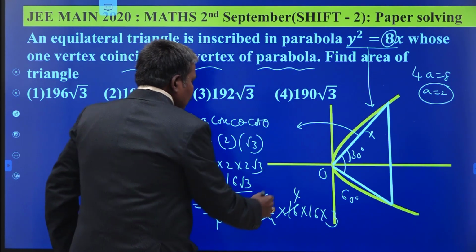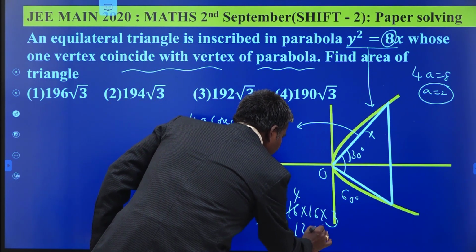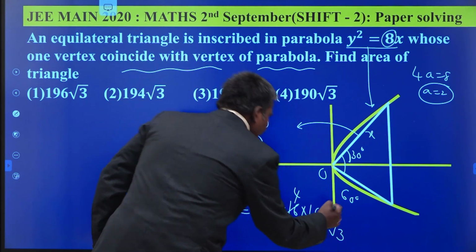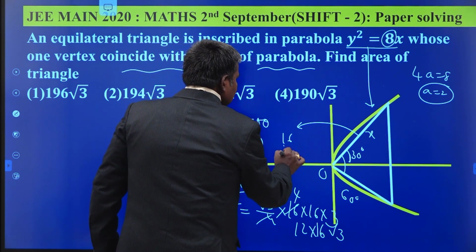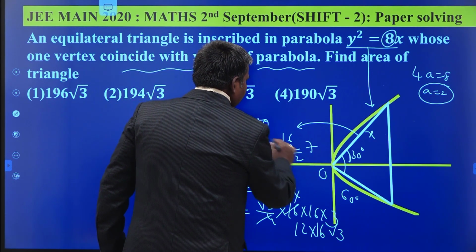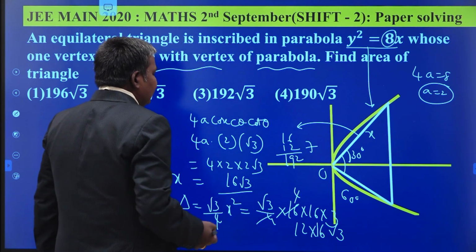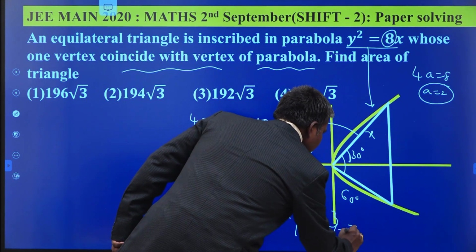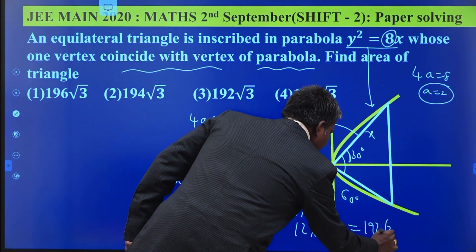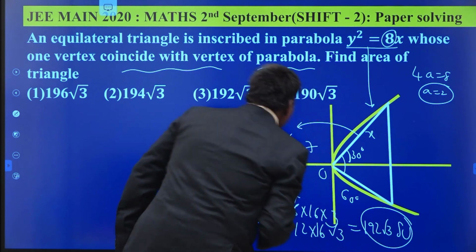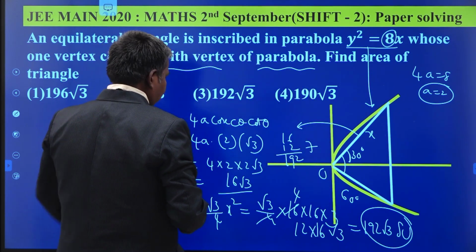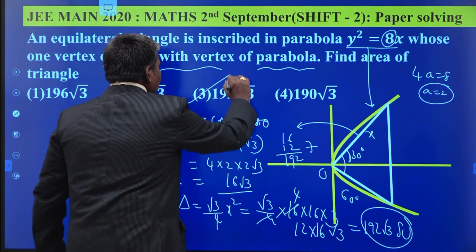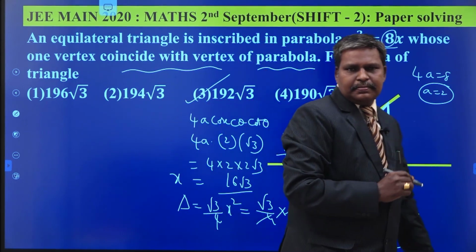So immediately 12 into 16 root 3 square units, 16 12s, 192. 192 root 3 square units, that is option 3.